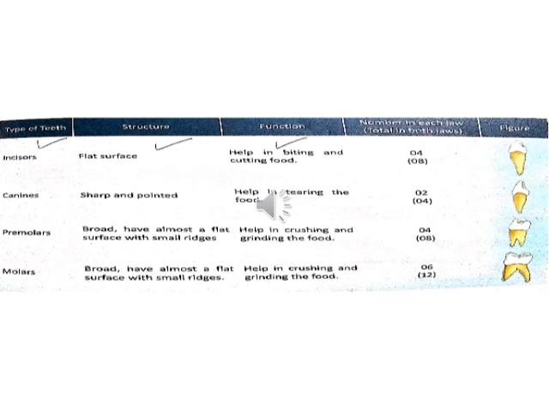Now about molars. They are broad and almost flat surfaced, and they also help in crushing and grinding the food. Now 6 on the upper jaw, dividing 3 on the left and right side of the jaw, and 3 and 3 on the lower jaw. Total of 12. Now if you try to total them, it comes to 32, which means that an adult has 32 teeth in his or her mouth.